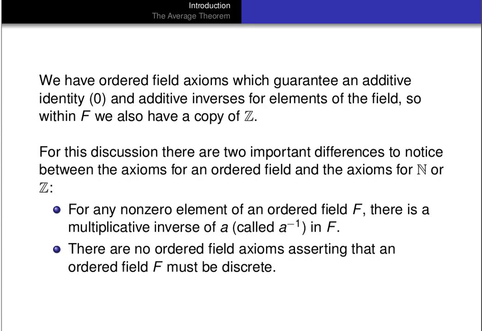So for both the natural numbers and the integers, we came to the conclusion they were discrete sets, that there was a gap between subsequent natural numbers and subsequent integers. There's no ordered field axiom asserting that it has to be true of an ordered field. And in fact, the average theorem will say exactly the opposite, that ordered fields are not discrete.